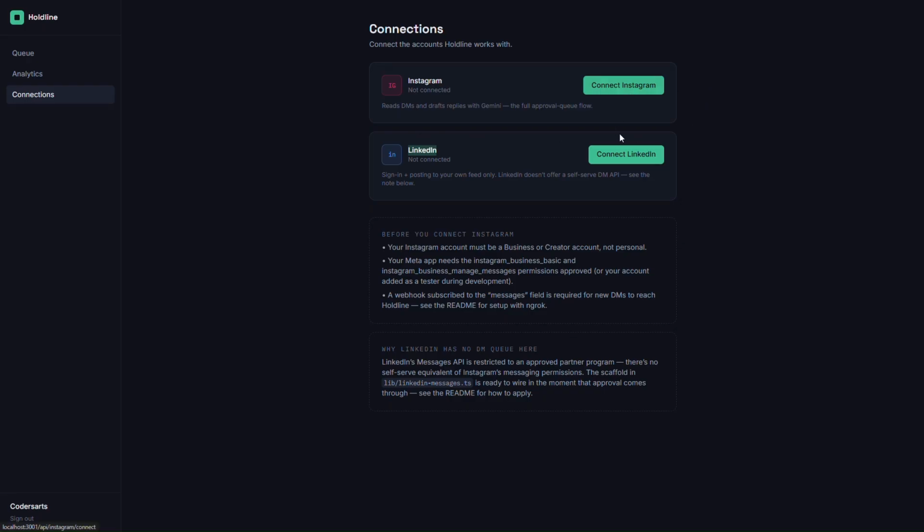So you can simply click on this connector and connect that particular platform. Now I will show you where you can add all of these things. So read DMs and draft replies with Gemini, the full approval queues flow. Then sign in plus posting in your own feed only. LinkedIn doesn't offer us self-service DM APIs.